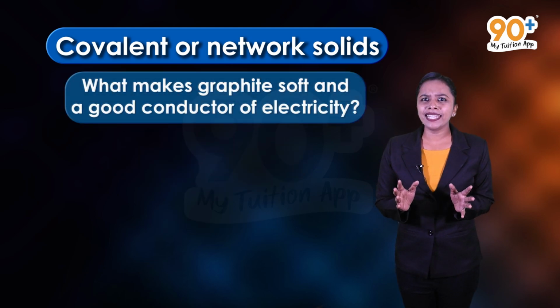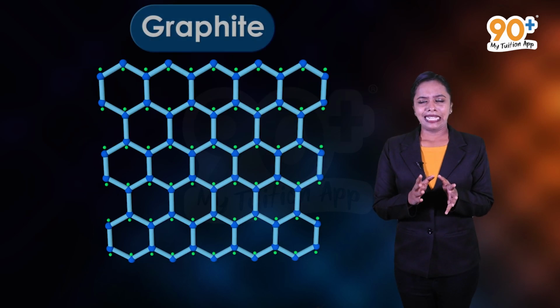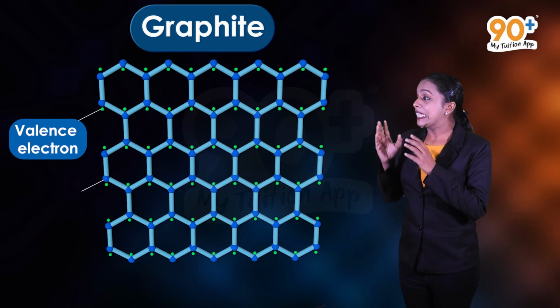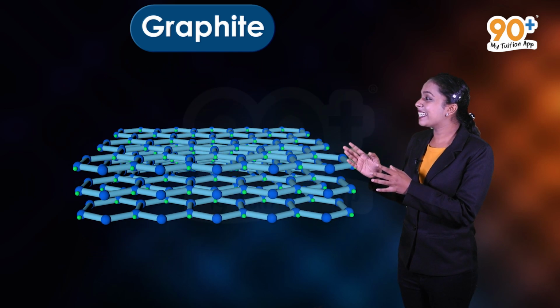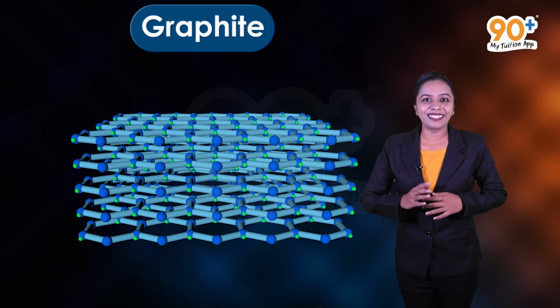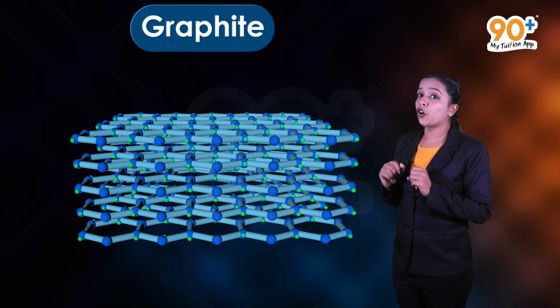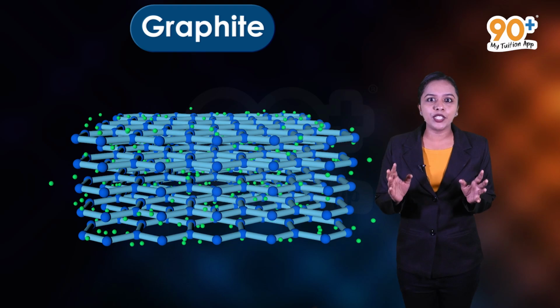Friends, what makes graphite soft and a good conductor of electricity? Well, in graphite, each carbon atom is covalently bonded to 3 other carbon atoms in the same layer. The different layers can slide over the other. Here, the 4th valence electron of each atom is present between different layers and free to move.